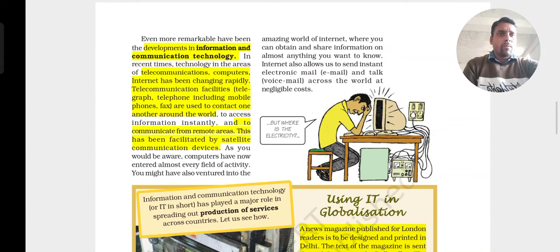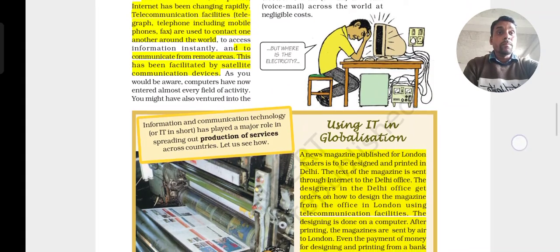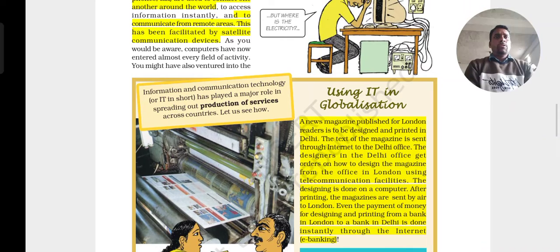Here one example is given regarding IT globalization, the use of information technology. You can just look at it. A news magazine for London readers is to be designed and printed in Delhi. Where is Delhi? It is in India. But London, where?